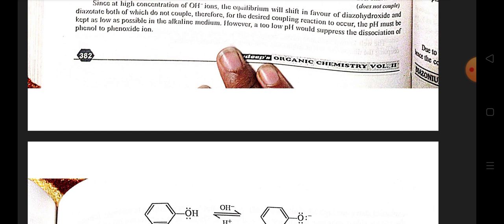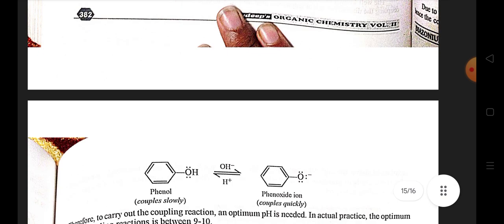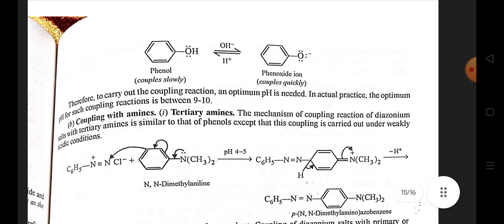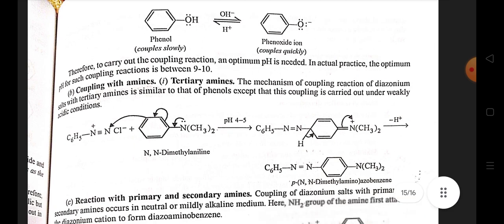However, a too low pH would suppress the dissociation of phenol to phenoxide ion. Therefore, an optimum pH is needed. In actual practice, the optimum pH for such coupling reaction is between 9 and 10.